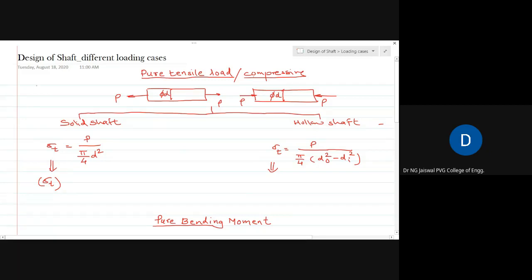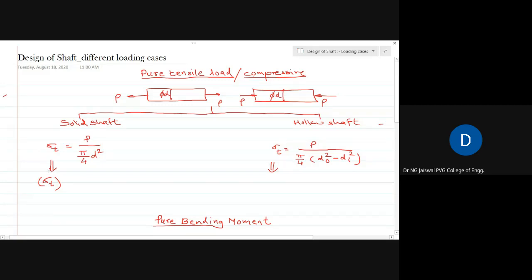So here on the left hand side, what you see is sigma t is equal to P upon pi by 4 d square. Now, if d is unknown, as is the case in the pure design problem, wherein you have to find the diameter of the shaft, d remains unknown. P will be known because it's a loading. Loading must be known.